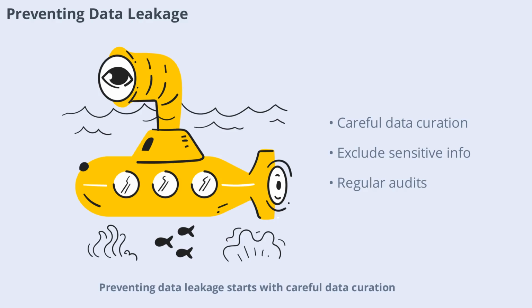Preventing data leakage starts with careful data curation. Developers must ensure that sensitive or private information is excluded from training datasets. Regular audits and automated tools can help detect and remove PII before it reaches the model, reducing the risk of accidental leaks.